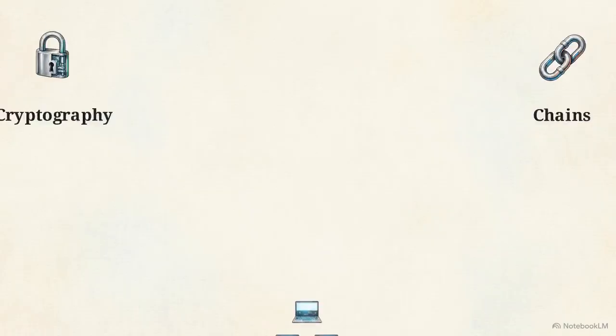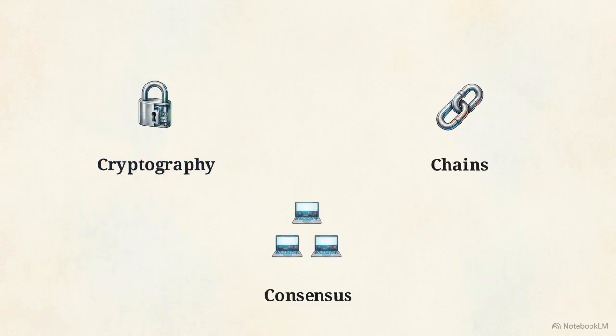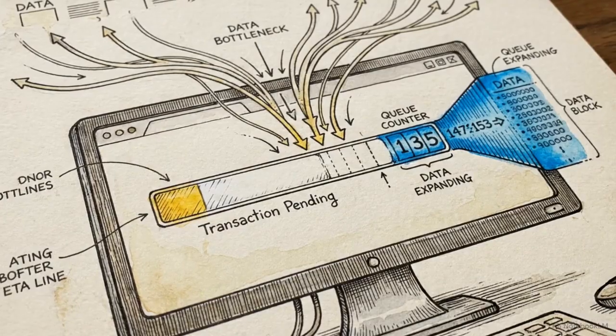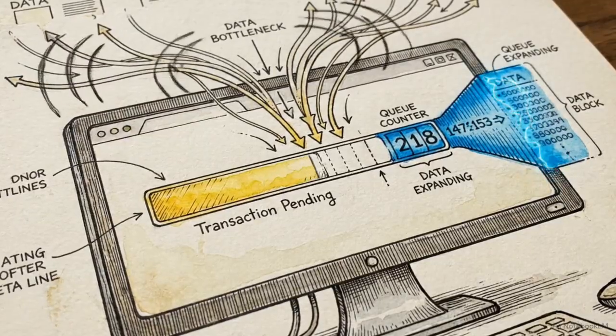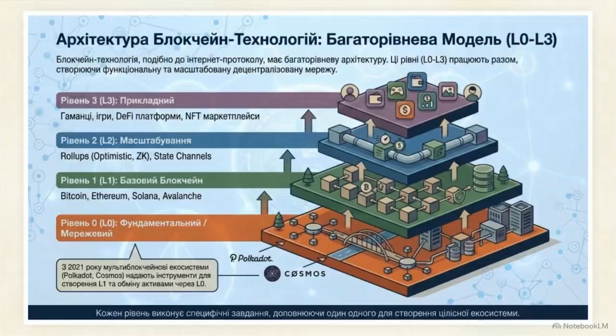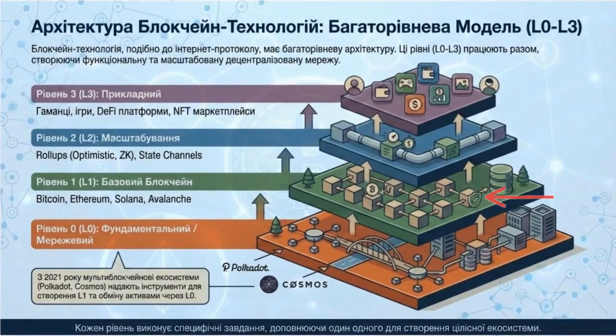Our build is complete. Cryptography ensures data integrity, chains provide immutability, and consensus creates a shared truth. There is an engineering trade-off, however. Achieving this level of global consensus makes these base layer blockchains inherently slow. To solve for scale, modern systems use a multi-tiered architecture from L0 to L3. Layer 1, the base blockchain, handles high-security tasks like consensus. Layer 2 manages high-speed execution off-chain, mathematically rolling results back down to Layer 1 security.